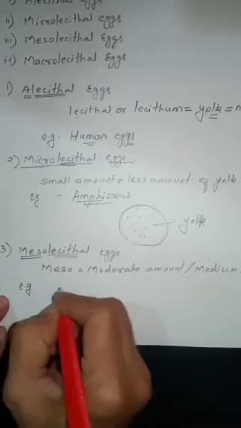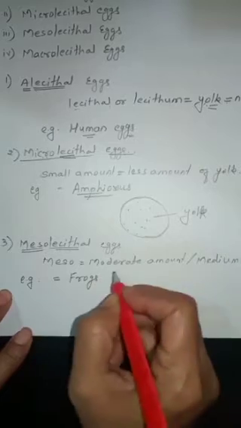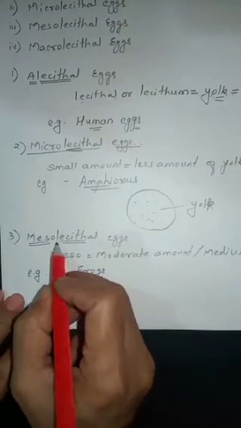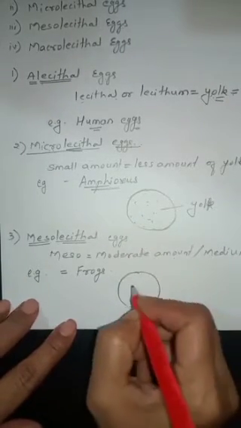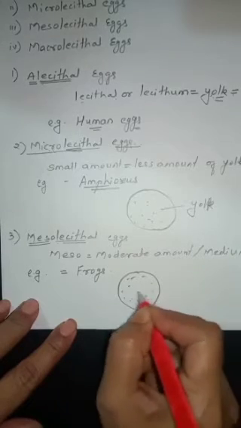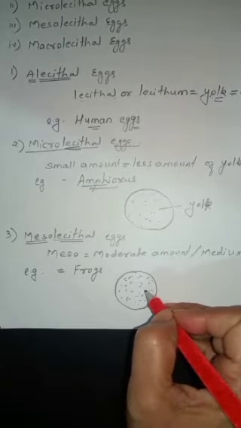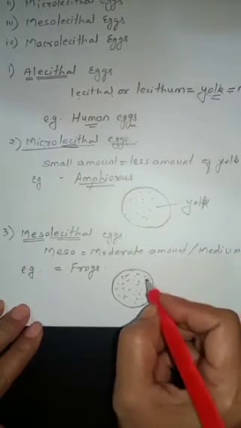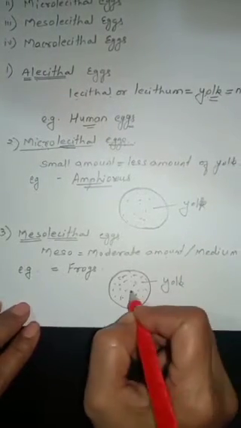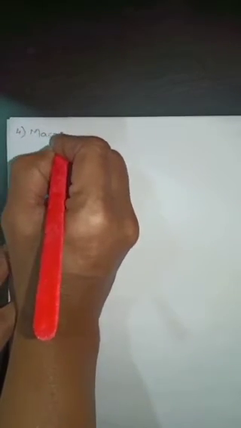And the example of these eggs are frogs. Okay, frogs eggs are of mesolecithal types. In these eggs, the yolk is moderate in amount. Okay, not large amount of yolk is present and not very less amount, but moderate amount of yolk is present. Therefore, these eggs are known as mesolecithal eggs. Okay, our next type is macrolecithal eggs.